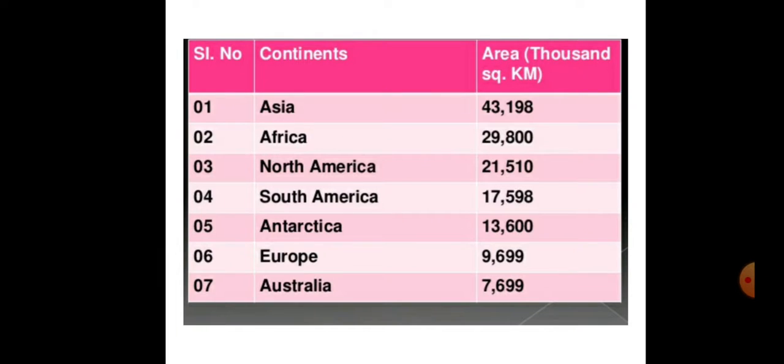Asia is the biggest continent in the whole world, and India is also part of Asia. After that, Africa, North America, South America, Antarctica, Europe, and Australia. They are all arranged according to area, and the smallest continent is Australia. Australia is a country, Australia is an island, Australia is the smallest continent.